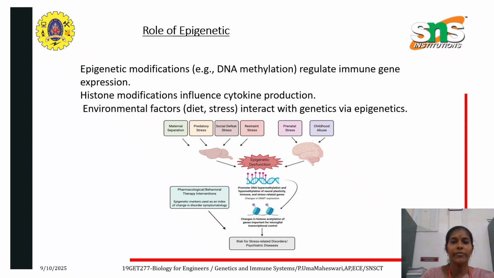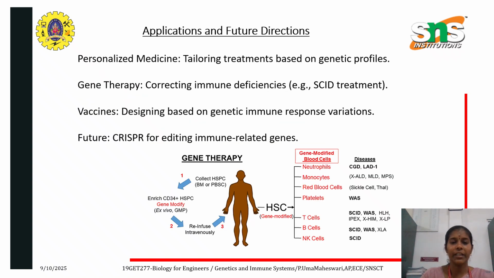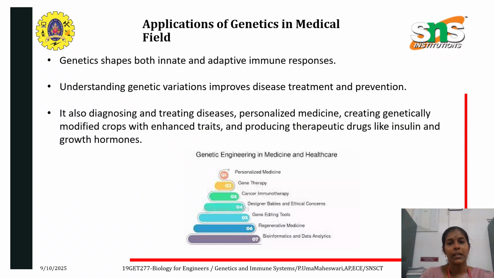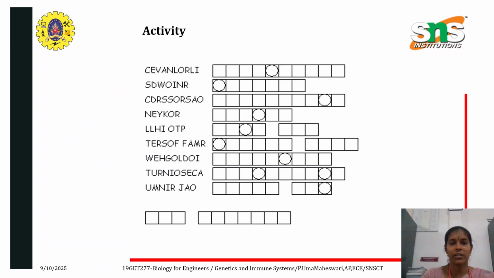The next one is the role of epigenetics, the applications and future directions. Here we can go for gene therapy or personalized medicine, or any vaccinations. The applications of genetics in the medical field are increasing, and understanding genetic variation improves disease treatment and prevention.